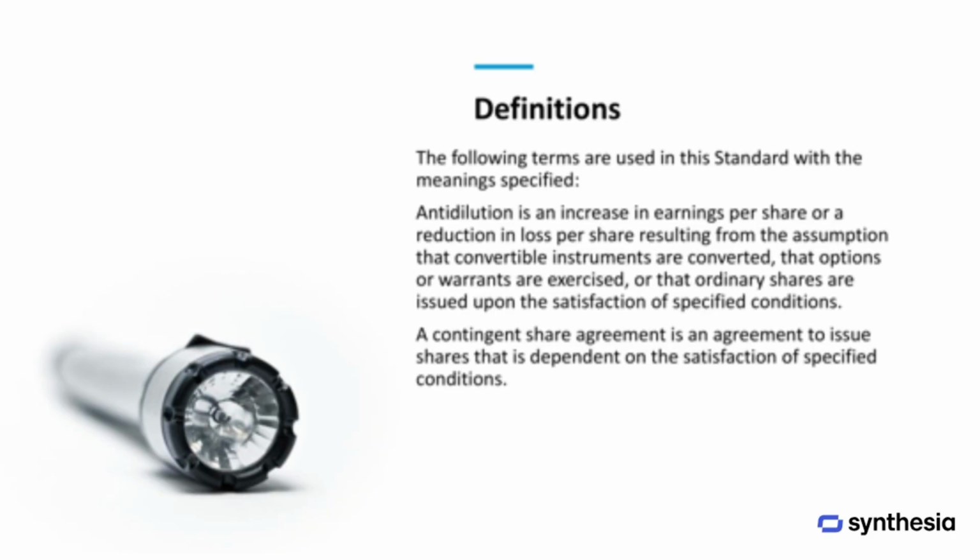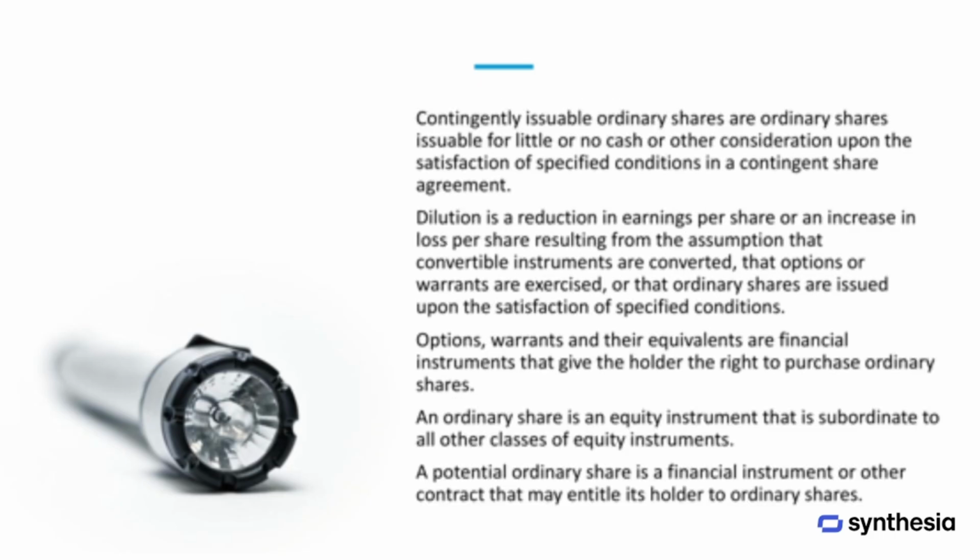This standard uses specific terms with particular meanings. Anti-dilution refers to an increase in earnings per share or a reduction in loss per share that occurs when convertible instruments are assumed to be converted, when options or warrants are exercised, or when ordinary shares are issued once certain conditions are met. A contingent share agreement is an arrangement to issue shares that depends on the fulfillment of specified conditions.